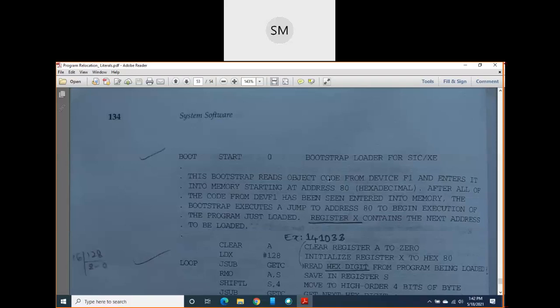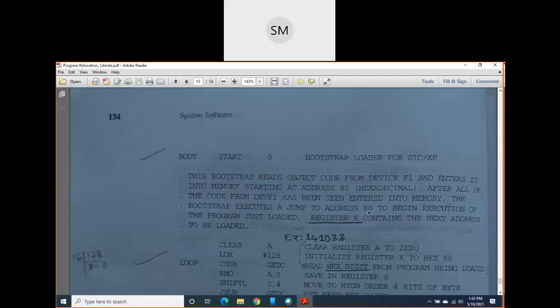One by one it reads each object code, and after reading it, the loader enters that object code into the memory starting at the address 80, because up to 80 is taken by the bootstrap loader itself. After all of the code from device F1 has been entered into the memory, the bootstrap executes a jump to the address 80.